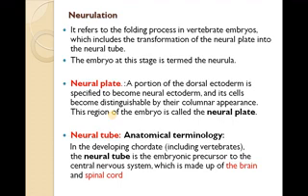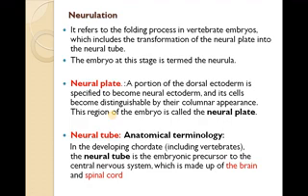Another thing is the definition of the neural tube. In the anatomical terminology, in the developing chordate, including all the vertebrates I am talking about here, the neural tube is the embryonic precursor to the central nervous system, which is made up of the brain and the spinal cord.